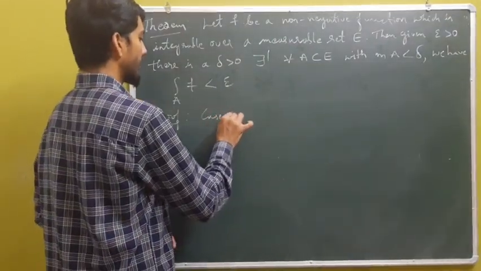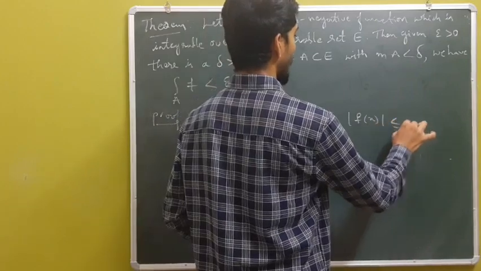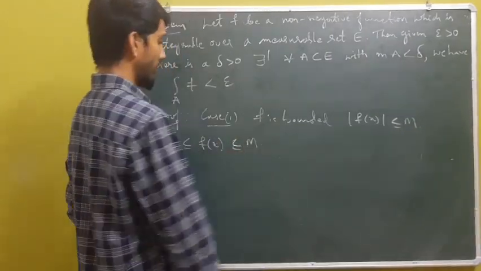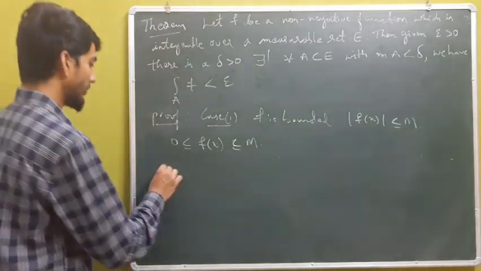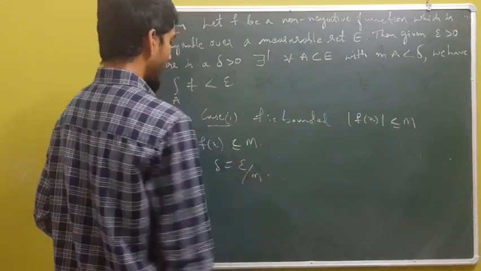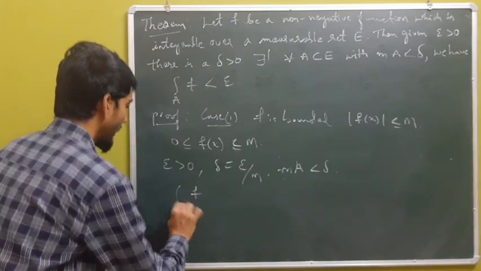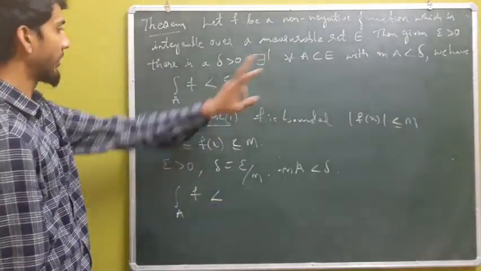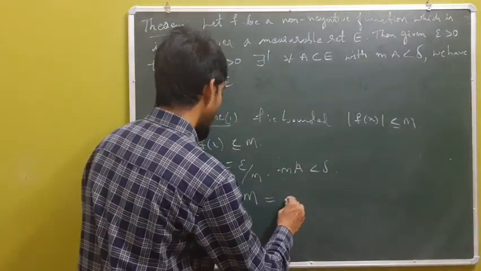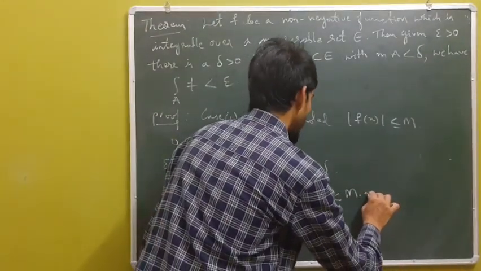Coming to case 1, if f is bounded, say by M, then given f is non-negative, we have 0 less than or equal to f of x less than or equal to M. Given epsilon positive, choosing delta to be epsilon by M, along with measure of the set A less than delta, we have the integral of f over A less than or equal to, since f is bounded by M, the integral of M over A. By the definition of the Lebesgue integral, this is nothing but M times the measure of A. Since the measure of A is less than delta, this is less than M times delta.